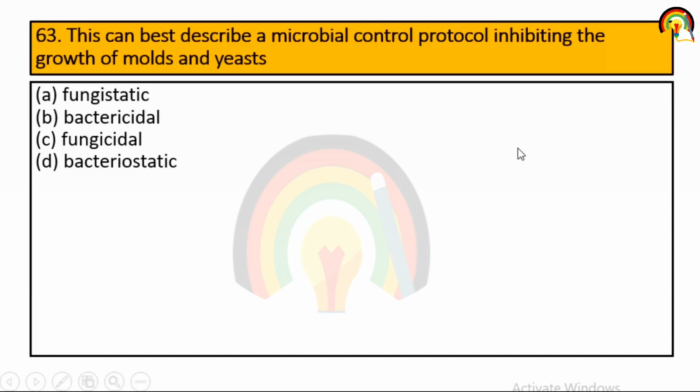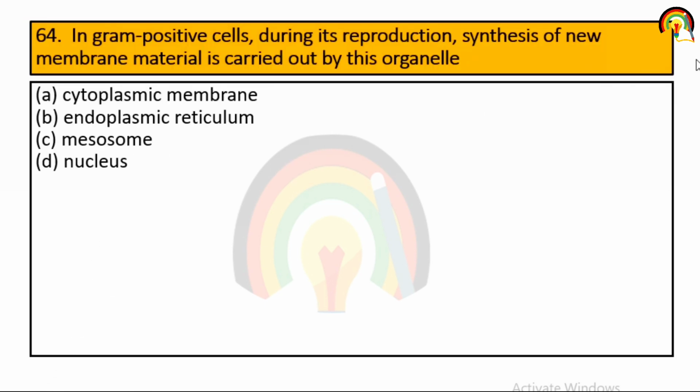Next one. This can best describe a microbial control protocol inhibiting the growth of mold and yeast. So inhibiting means static and mold and yeast means fungistatic. So it's first one. Next one. In gram positive cell, during its reproduction, synthesis of new membrane material is carried out by this organelle. Cytoplasmic membrane, endoplasmic reticulum, mesosome or nucleus. So what is it? It is mainly mesosome.